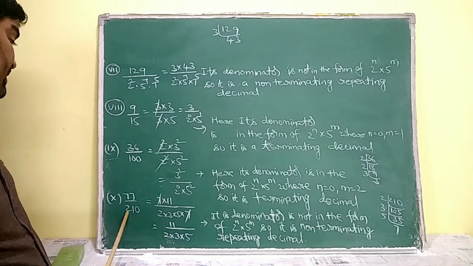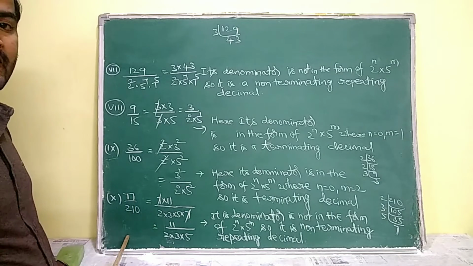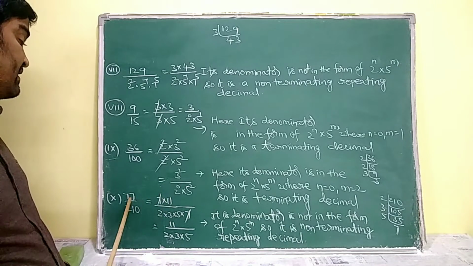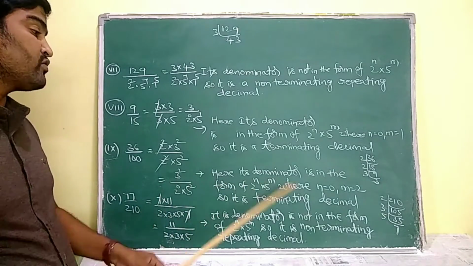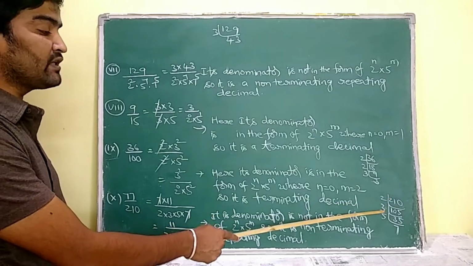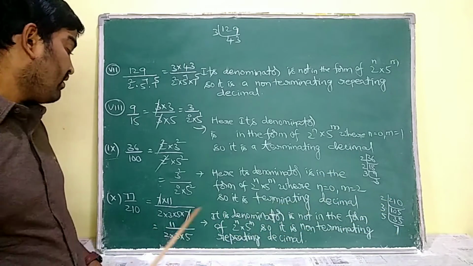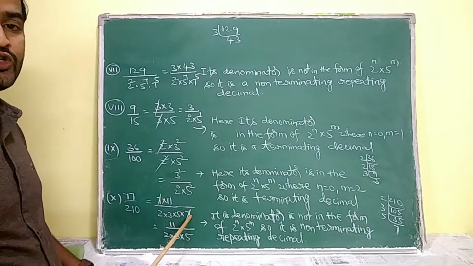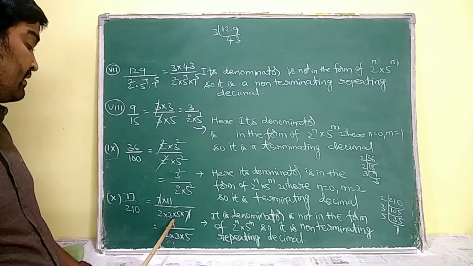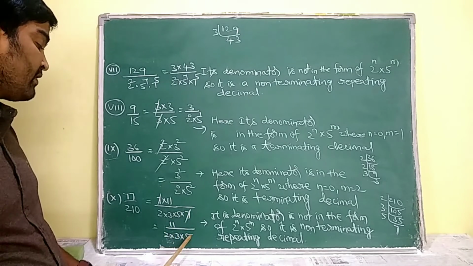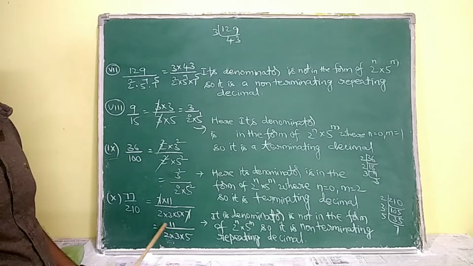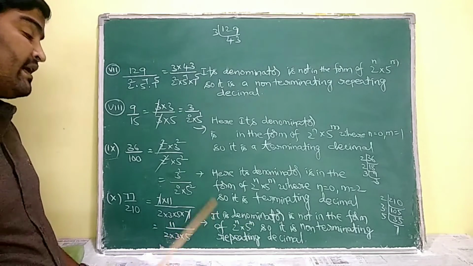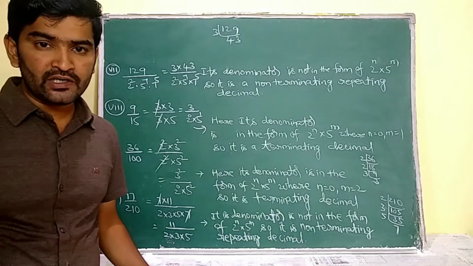Coming to the last one, the 10th one, 77 by 210. So 77 can be prime factorized as 7 into 11, we know, and 210 is going to be prime factorized as 2 into 3 into 5 into 7. Here one 7 and another 7 are going to be cancelled. But the denominator is not in the form of 2 power of n into 5 power of m. So it is going to represent a non-terminating repeating decimal. I hope you understand.